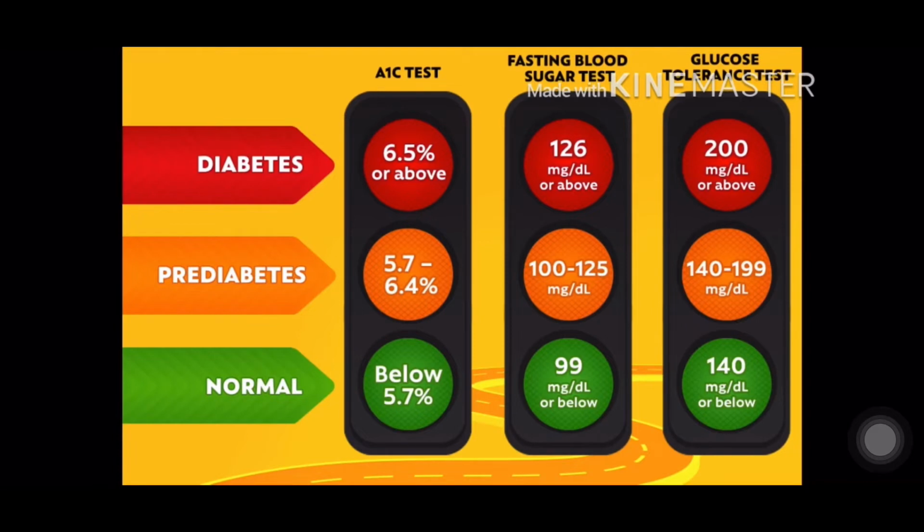Now what does the HbA1c say? If it is up to 5.6 it is normal, 5.7 to 6.4 is pre-diabetes range, and if it is 6.5 or more than that, then that falls under the category of diabetes.